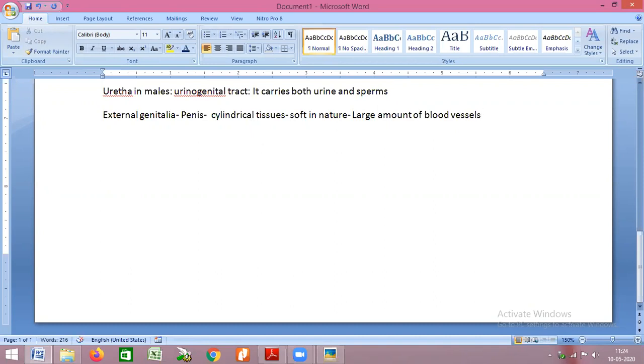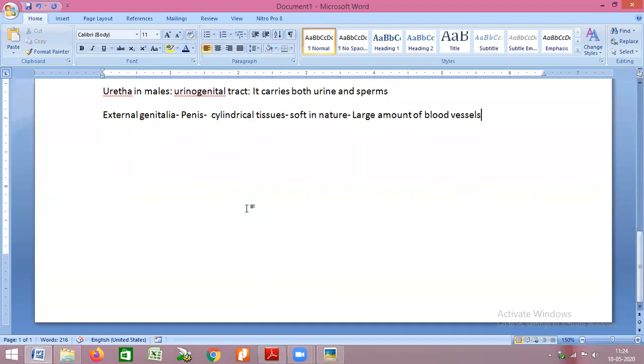When a person is not sexually excited, these cylindrical tissues do not get filled with blood. So if blood does not come into the cylindrical tissue, the penis remains soft. A soft penis doesn't have sufficient mechanical strength to enter the vagina.